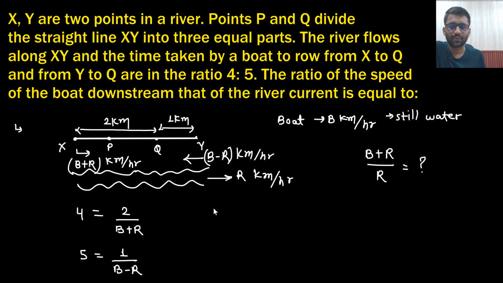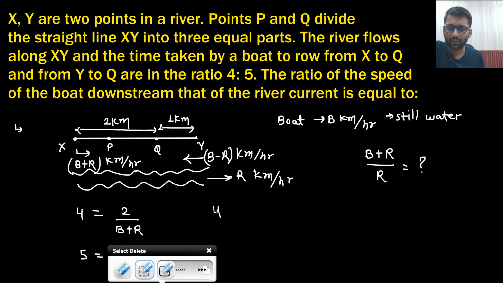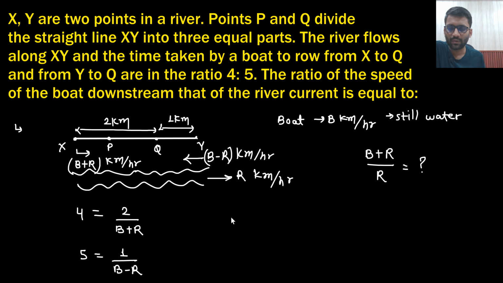So b plus r is 1 by 2 and b minus r is 1 by 5. From here I can find the value of b and r.